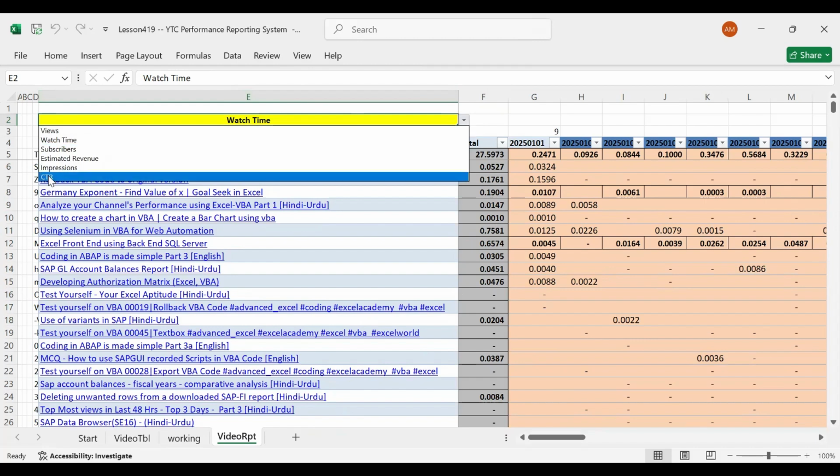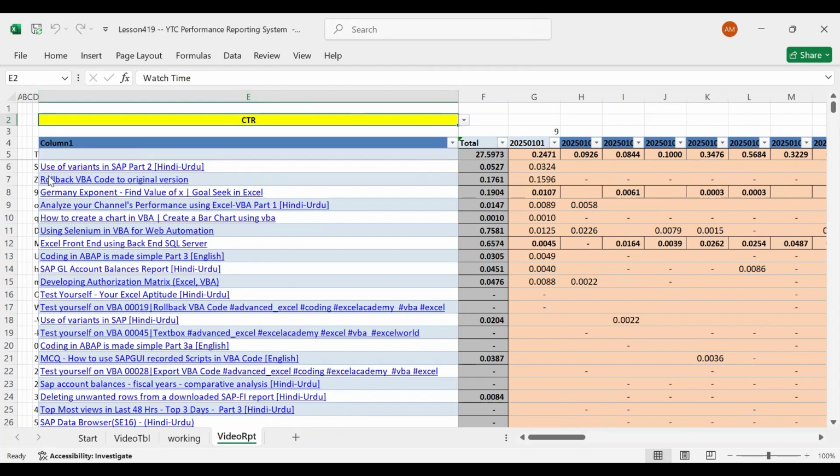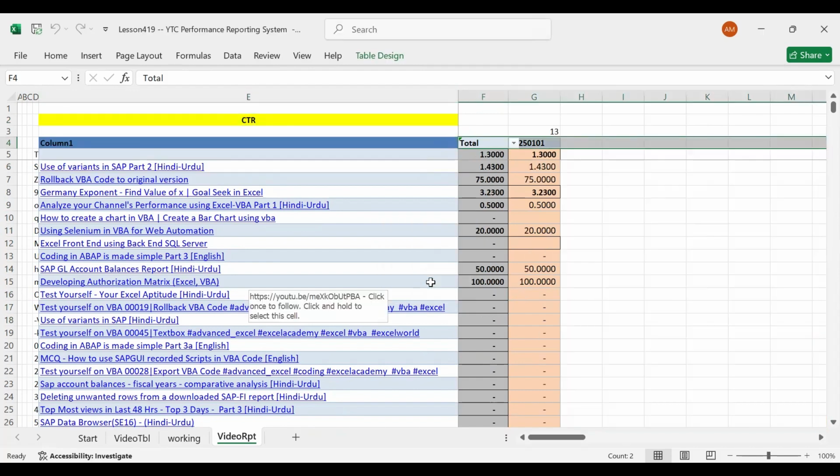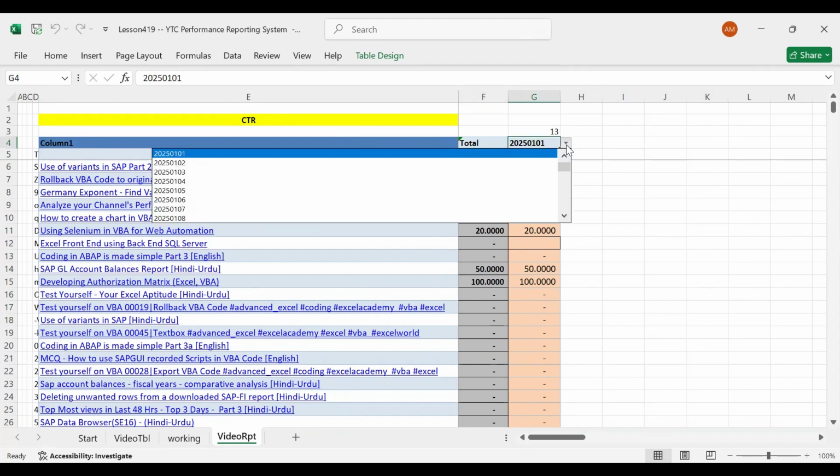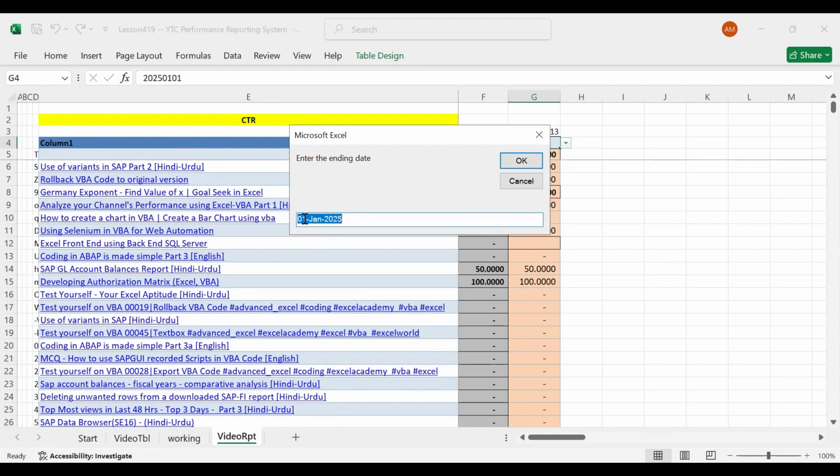CTR is a rate, right? Click-through rate. Rates are not summed up. So what will it do? Let's see. At the moment, there is a sum formula. This should change automatically to average, right? So let's change it and give the ending date until 8th of February, and click enter.